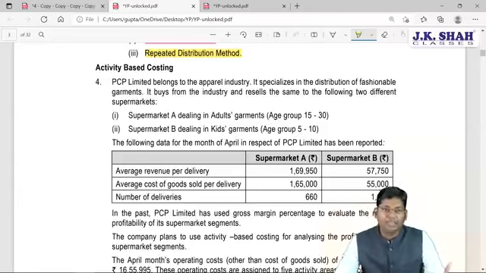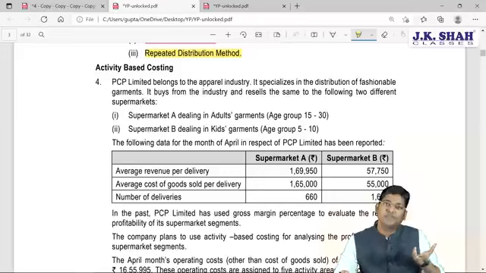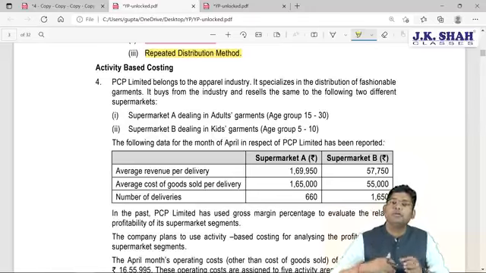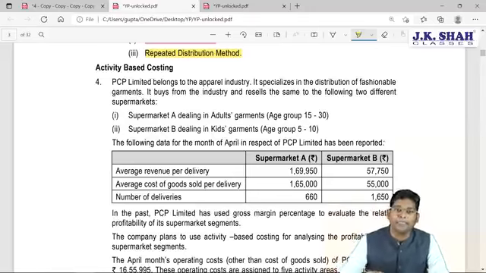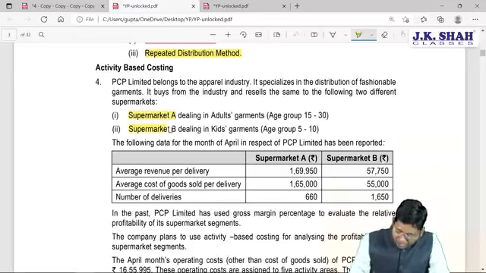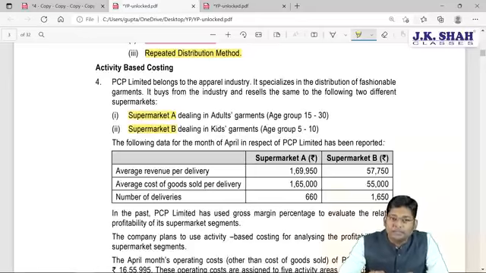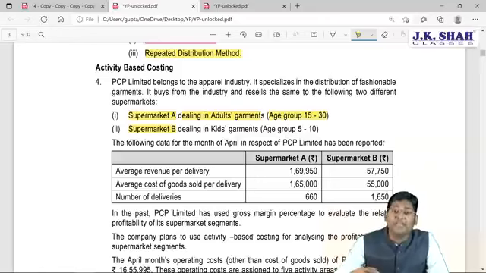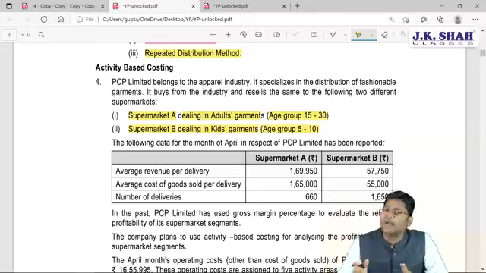This particular company is purchasing the garments from industry. They are the intermediaries, and the same garments they are selling to the different supermarkets. So they are performing a reselling activity. Supermarket A and supermarket B, two supermarkets are given. Supermarket A deals in the adult garment group, age group 5 to 30, and supermarket B is dealing with kids garments, and the age group is given as 5 to 10. So there are two different age groups and accordingly they have bifurcated the supermarkets.